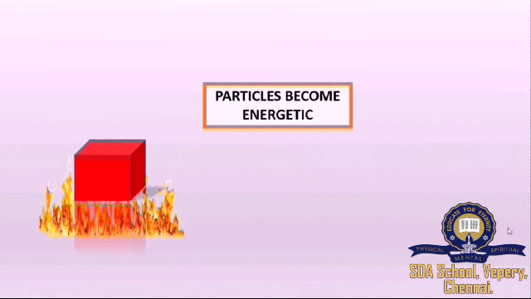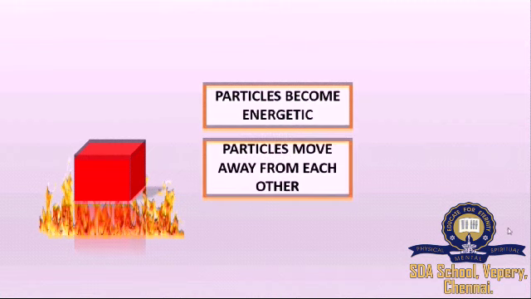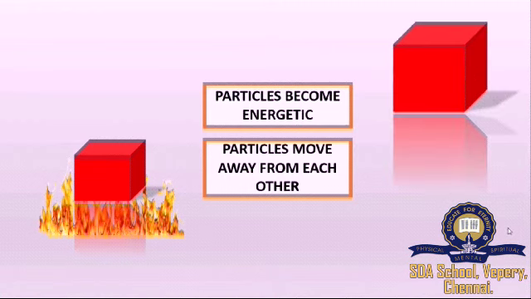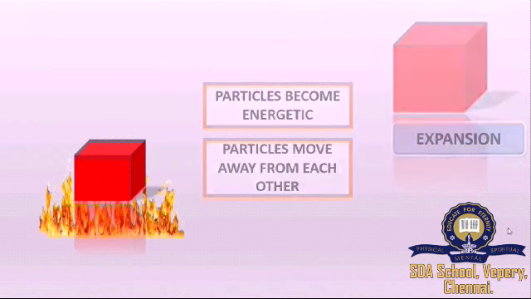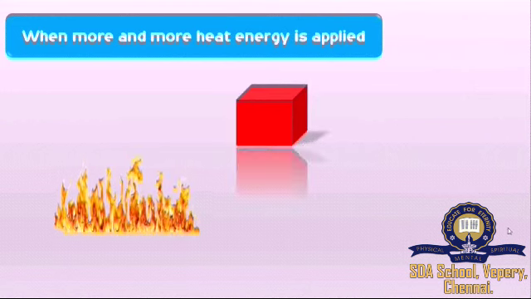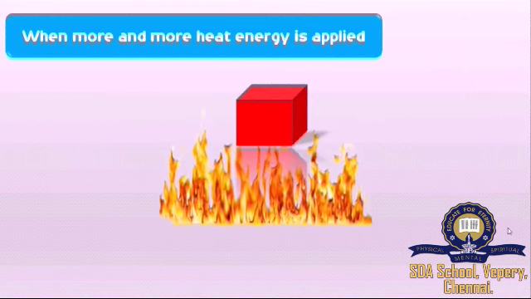We have already studied one thing. When we supply heat energy to the solid, what will happen? The particles in it become energetic and they move away from each other. When the particles move away from each other, it leads to expansion of the solid, right? We have already studied it in the kinetic theory of matter, and also while studying the three states of matter. But what happens when we supply more and more heat energy to the solid?